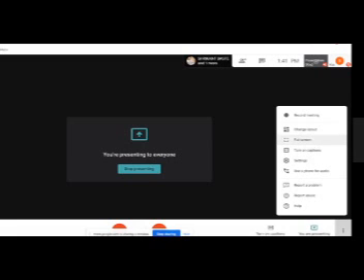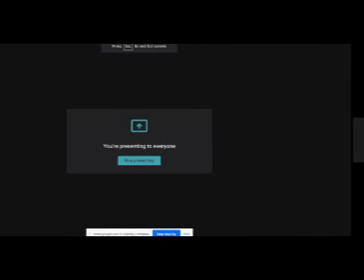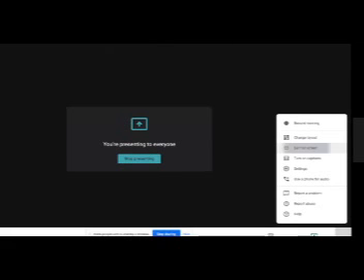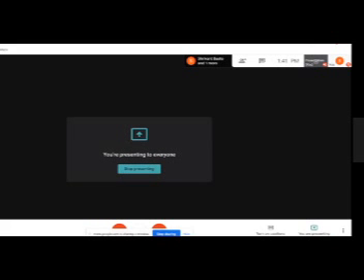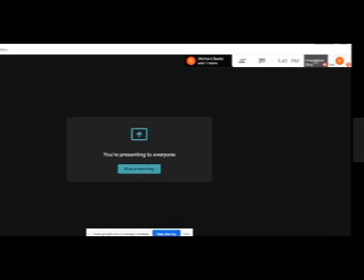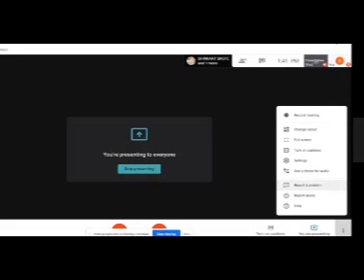Now full screen. If you don't want the people to see what tabs you have open, I just want to show my Google Meet screen. So this is the full screen window which is available. You can exit it at any point of time by selecting exit full screen. So this is the feature. Your entire laptop screen, your entire mobile screen will be filled in this section.